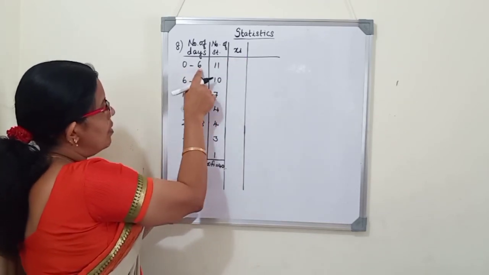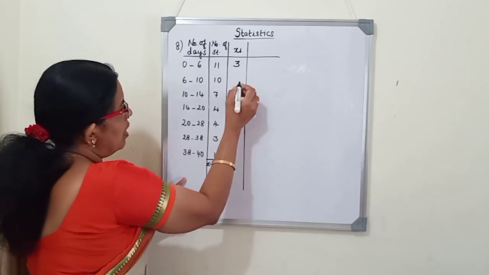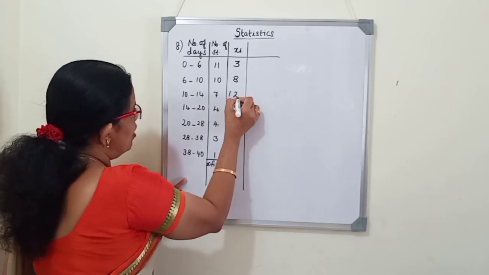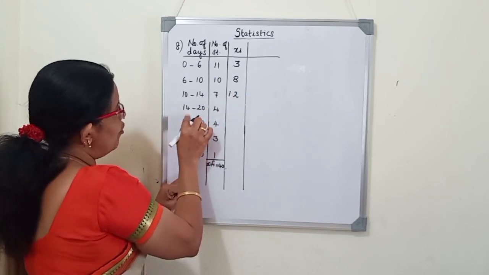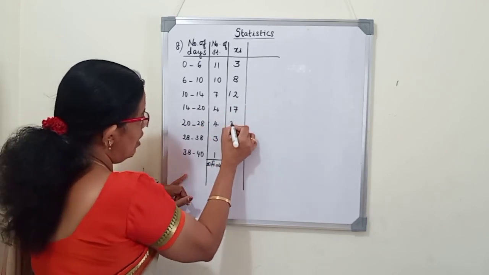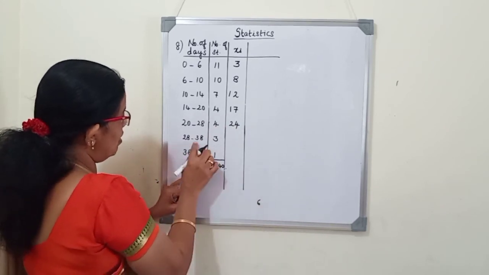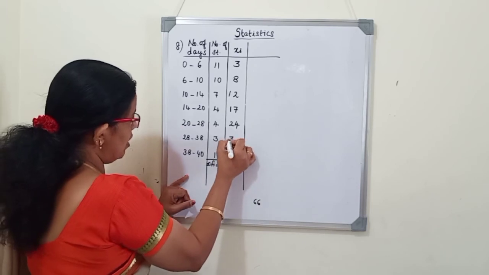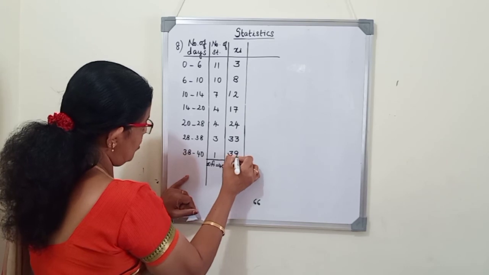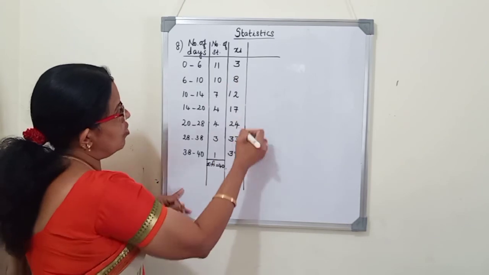So first we will see 0 plus 6, 6, 6 divided by 2, it is 3, first class mark. 6 plus 10, 16 divided by 2, 8. 10 plus 14, 24 divided by 2, 12. 14 plus 20, 34 divided by 2, 17. 20 plus 28, 48 divided by 2, 24. 28 plus 38, 66, so it is 33. And here it is 39. So here easily we can write the middle number. So 39. So class mark we got.